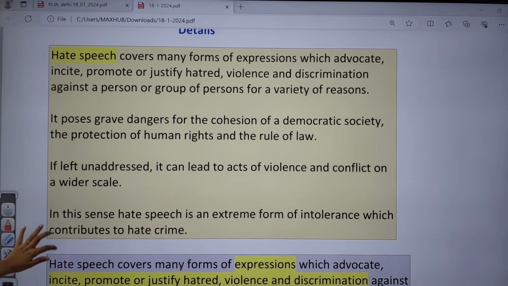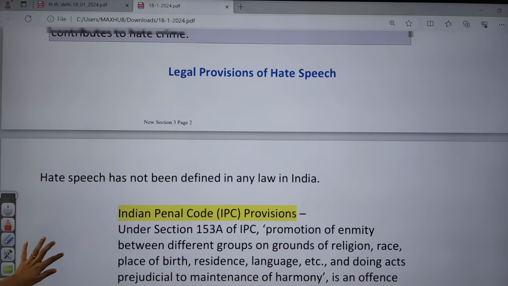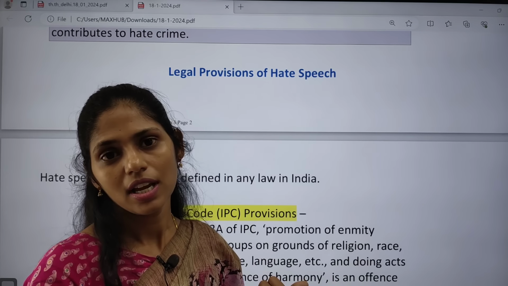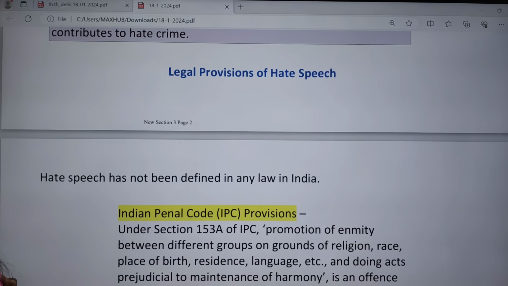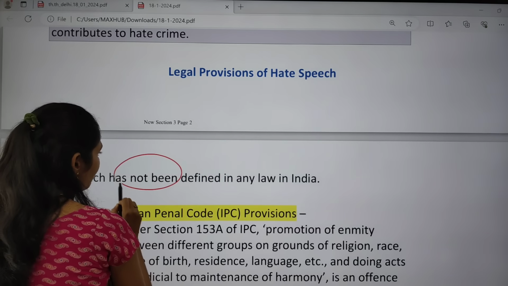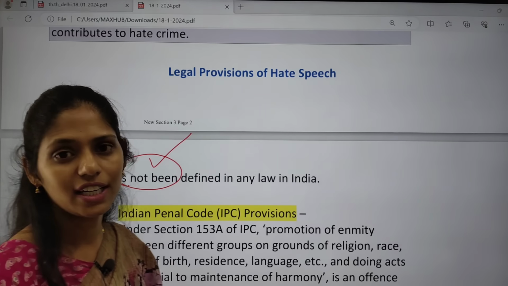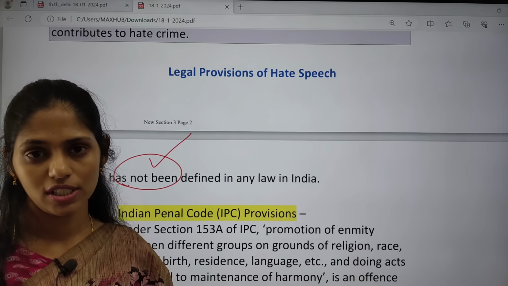Now, some important things: what are the legal provisions? What are the laws which prevent hate speech in India? I'm talking from the India point of view. Hate speech is not defined in any law in India. This is one of the great challenges, because no one knows what exactly the definition of hate speech is.